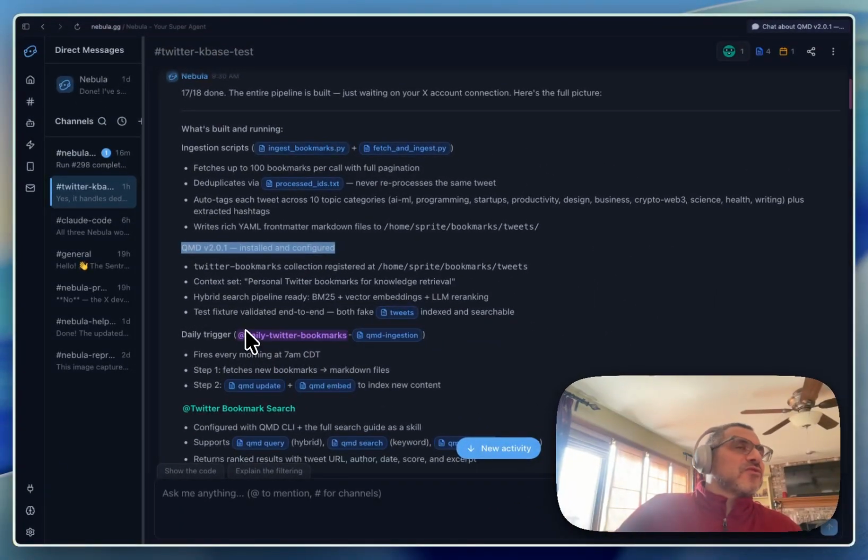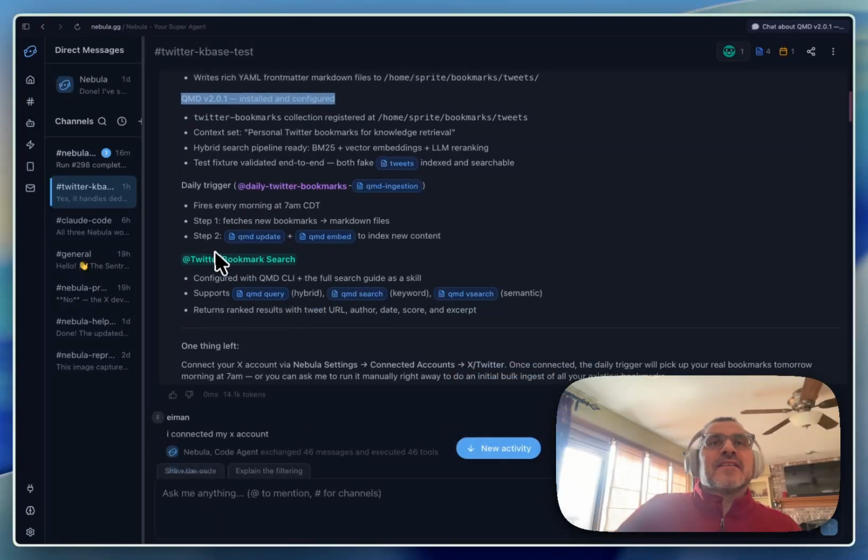It's also created what's called a trigger. So at 7 a.m. Central Time, this daily Twitter bookmark is going to wake up. It's going to query Twitter, and it's going to ingest any new bookmarks into QMD. And then the last step was it created an agent called Twitter Bookmark Search Agent. So this is the agent that's essentially managing all of this. This is the one that Nebula will automatically invoke whenever I ask it to make a query against my bookmarks.